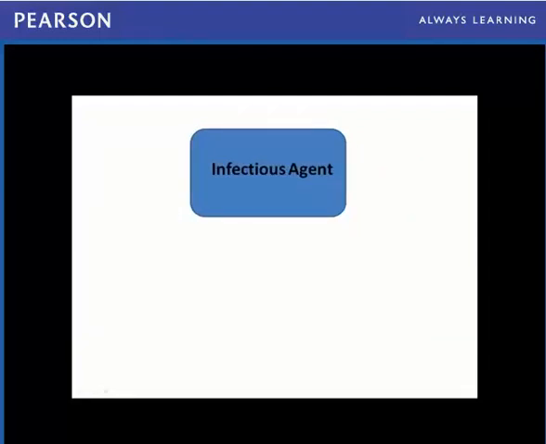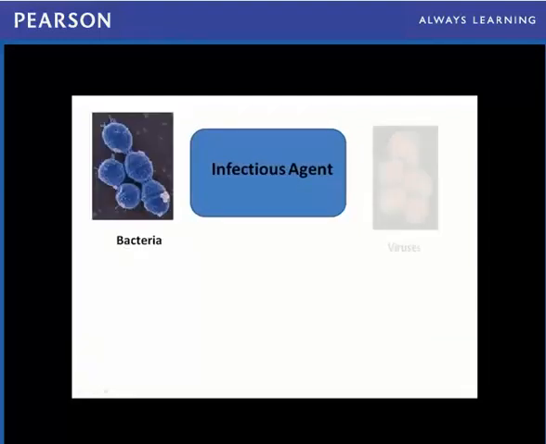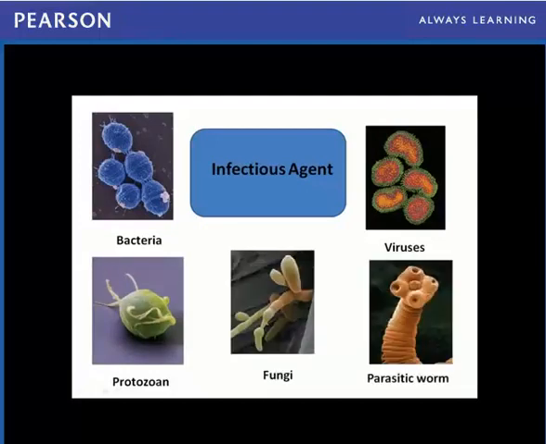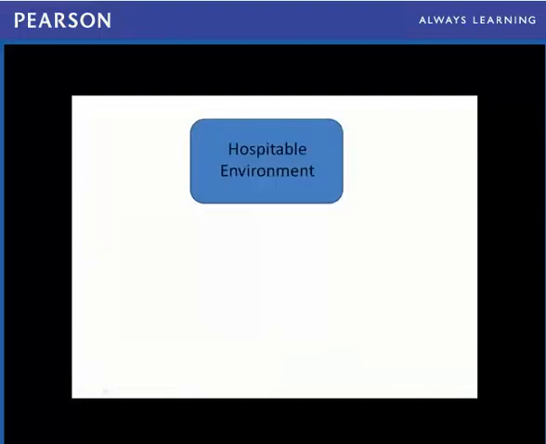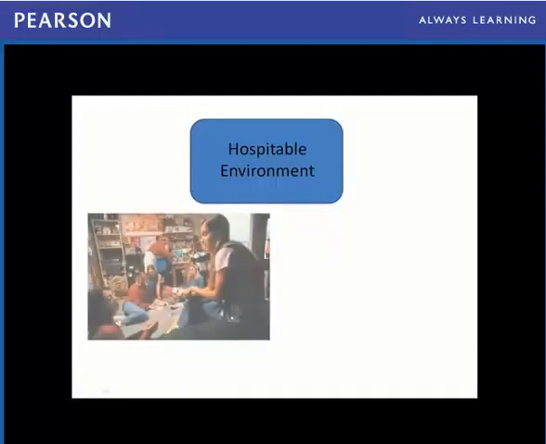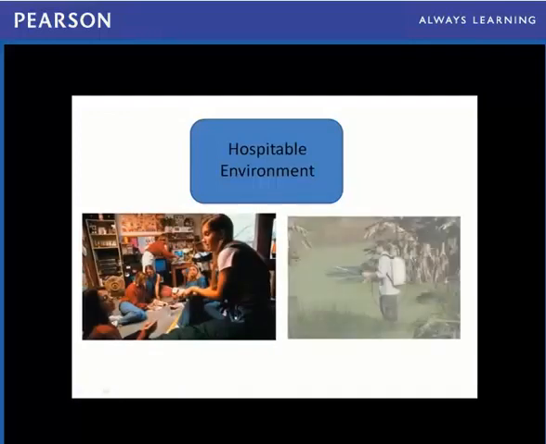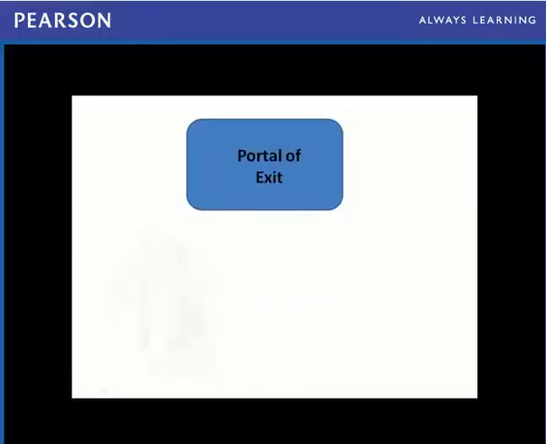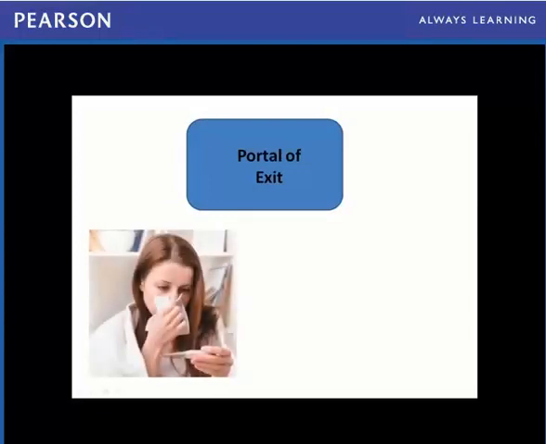Infectious agents, or things that make us sick, include bacteria, viruses, protozoans, fungi, parasitic worms, and other organisms. The infectious agent has to have a hospitable environment to grow and thrive, such as on or in humans, animals, equipment, water, and soil. And to survive long term, things that make us sick need to be able to move from one infected person to another.